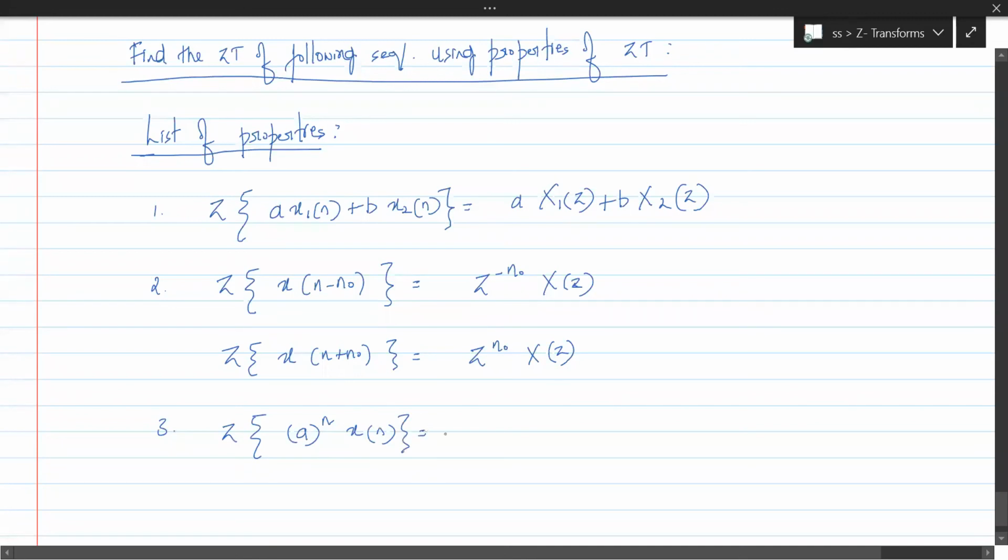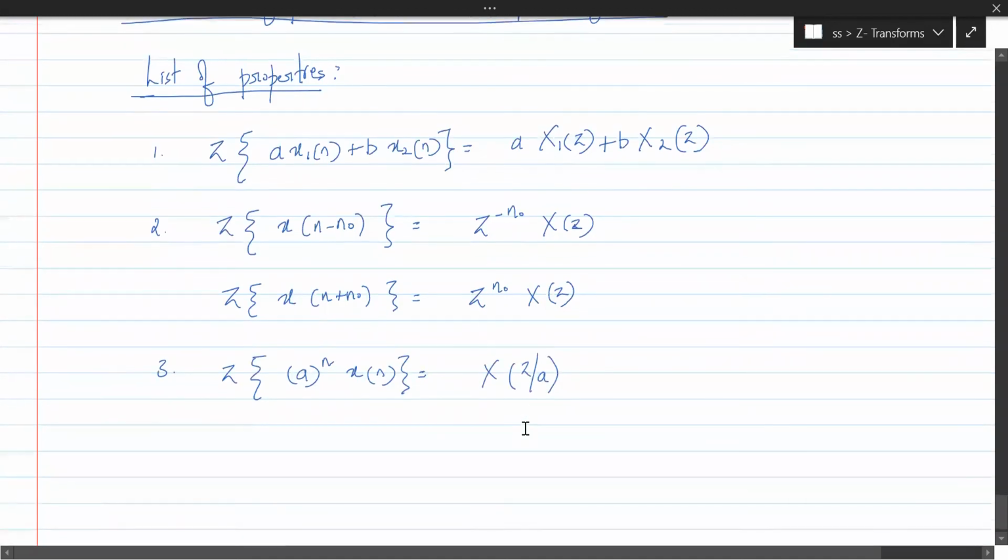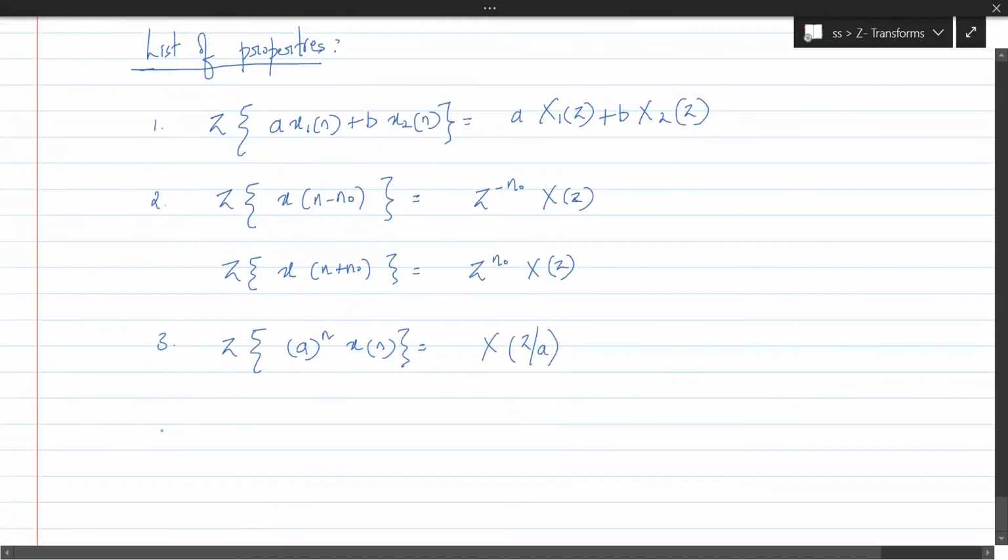In place of Z, you will have Z by A. That is amplitude scaling. Suppose you have a time reversed signal, then in the Z transform, in place of Z, you will have 1 by Z.